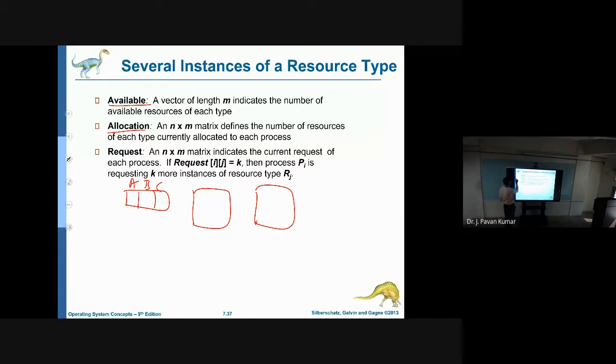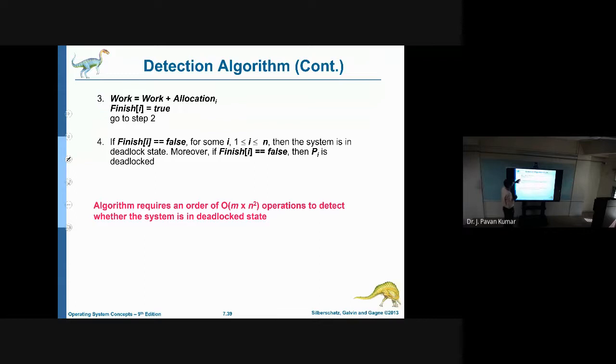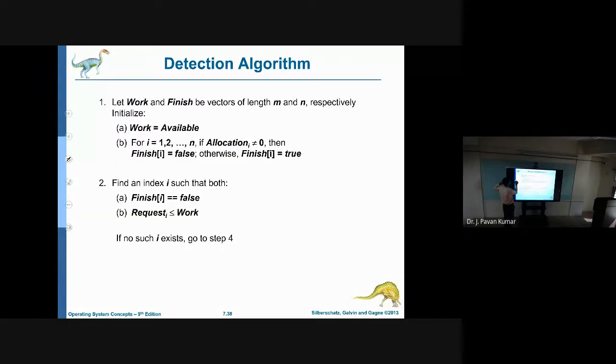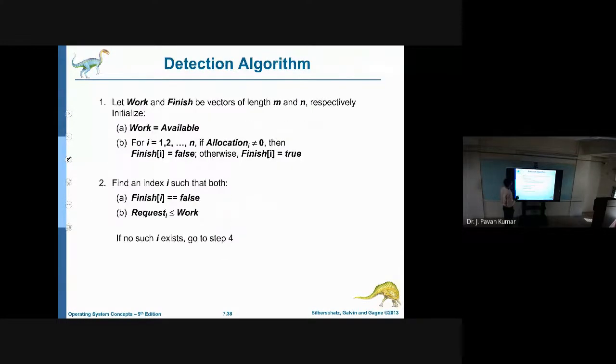Next, consider this is the algorithm for detecting a deadlock. There are just four steps, like we had earlier in the safe state. Similar to that, we have the same steps here, but just a simple difference. I will tell you.